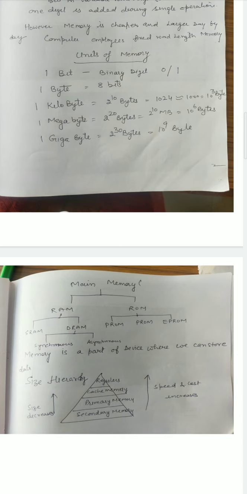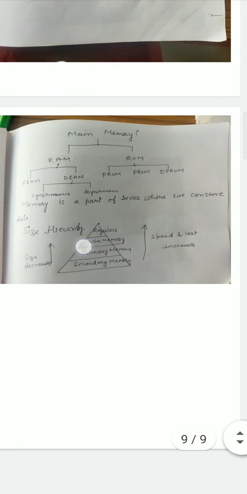1 gigabyte is equal to 2 raised to the power 30 bytes, approximately 10 raised to the power 9 bytes. Okay. Now these are the units in which we can measure the memory capacity of a computer system. Generally main memory is 1 GB, 2 GB, etc. Now, types of main memory. Main memory is divided into two types, RAM and ROM. RAM stands for random access memory, which means we can randomly access any memory cell.